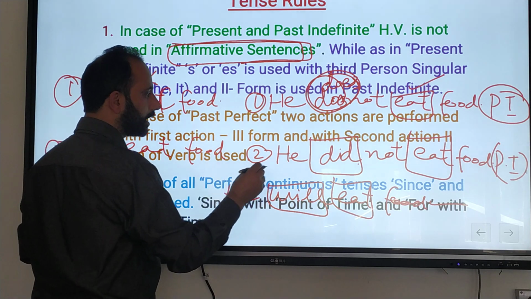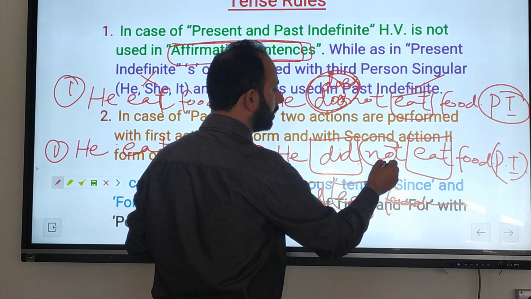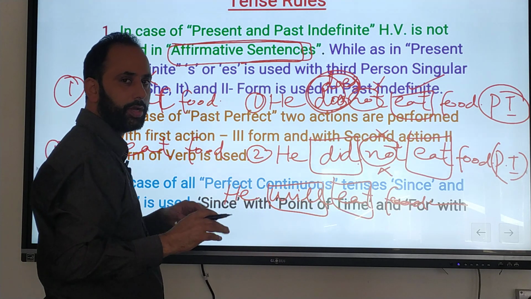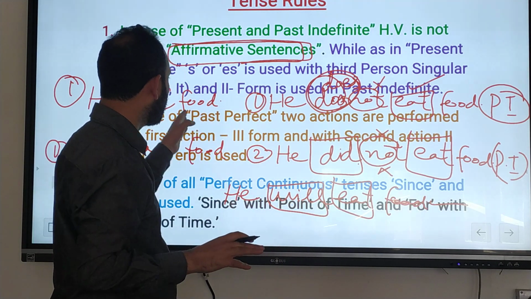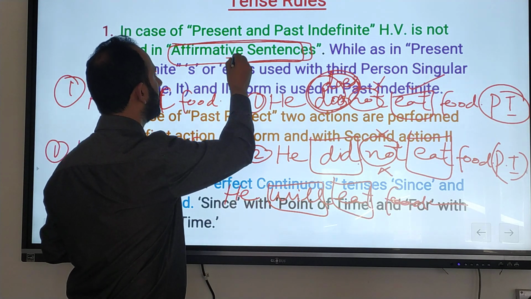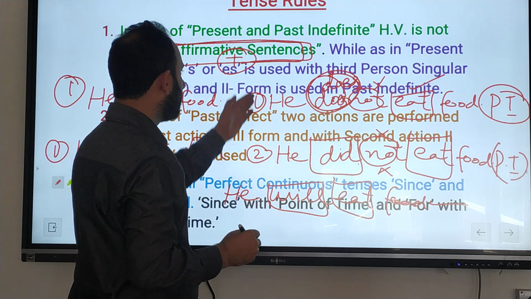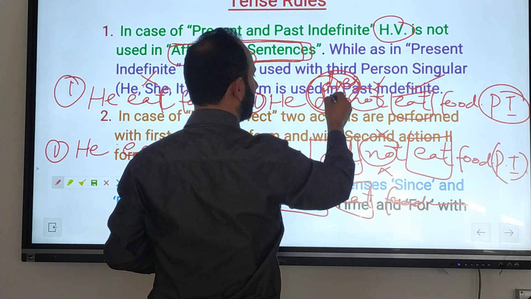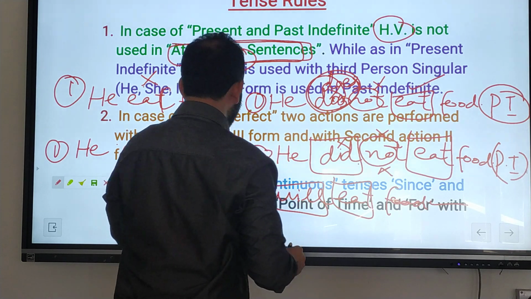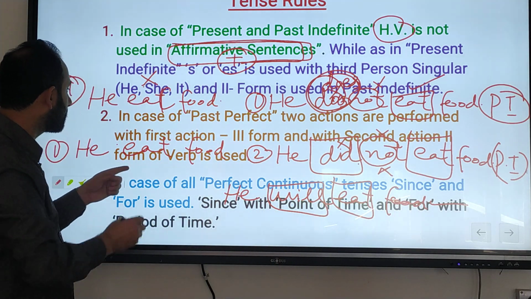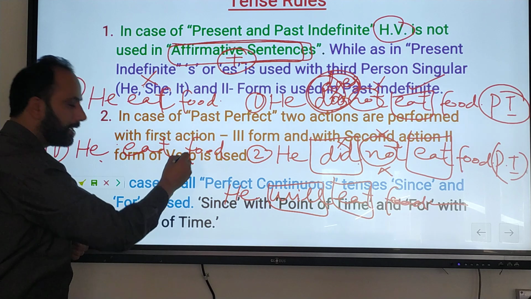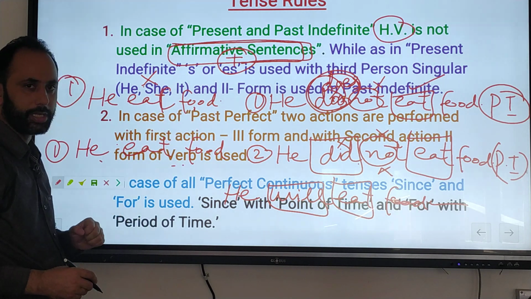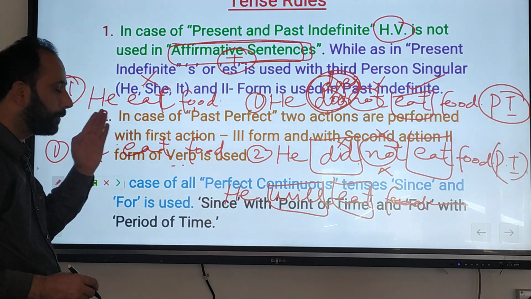In case of negative we write not, and in case of positive we don't write not. And I already told you that with affirmative or positive sentences we do not write the helping verb, that is, we do not write does or did. Now the question is, sir, here there is he eat food, and this is also he eat food. Which type of sentence is this? Because in both cases it is he eat food.